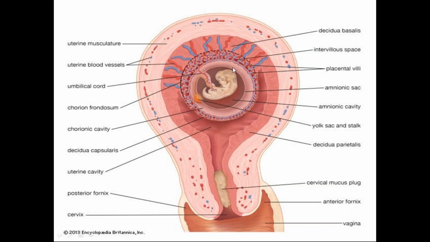So you can see here clearly, this is the chorion frondosum. Here it is getting degenerated and forming chorion laeve. And this is the decidual plate, and both the decidual plate and the chorion frondosum of fetus form the placenta.